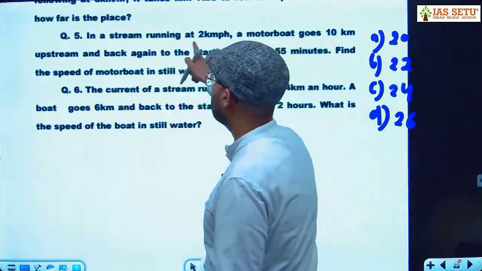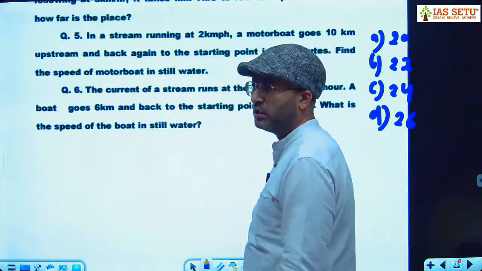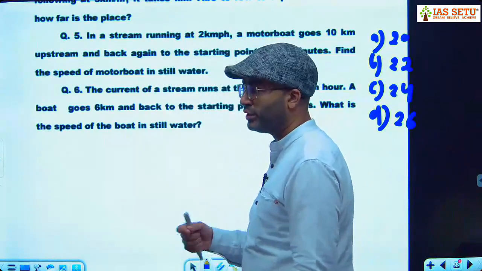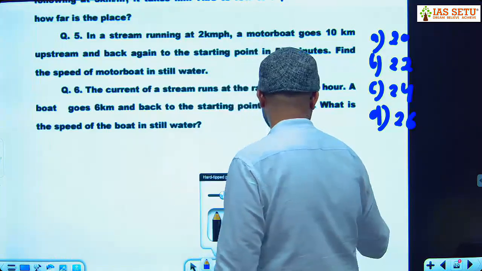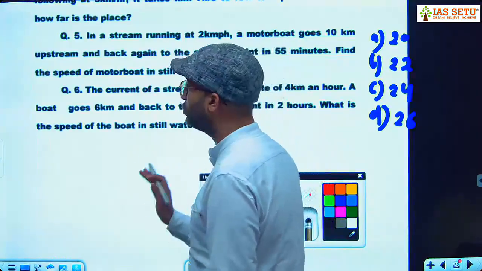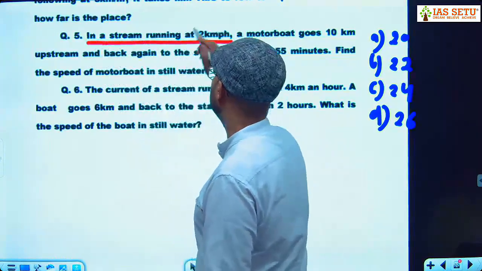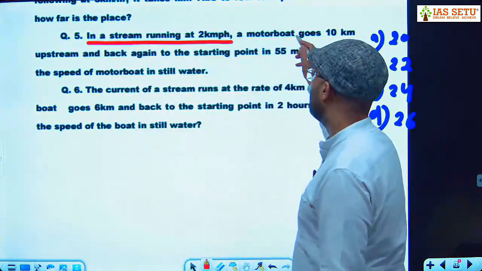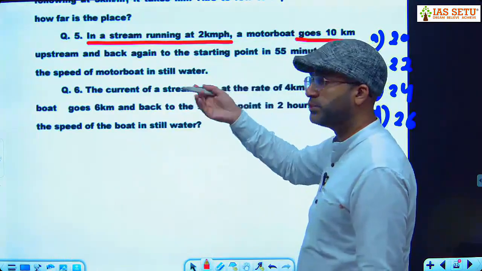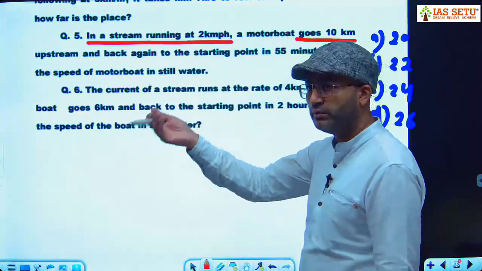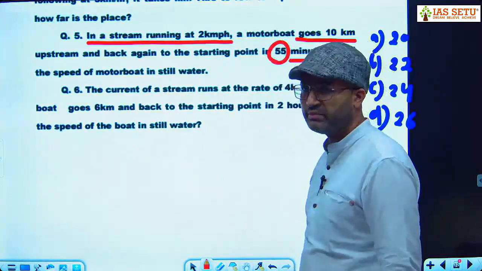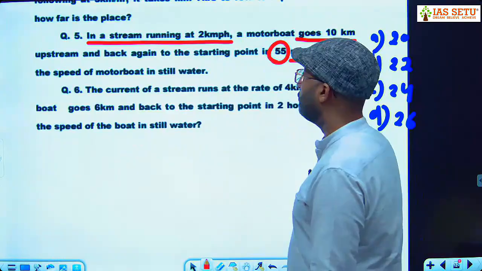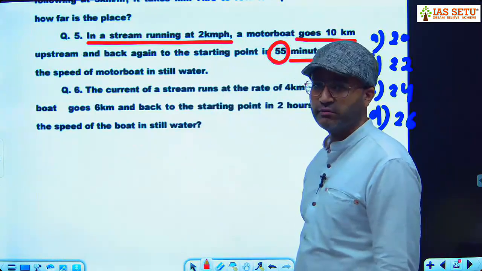In a stream running at 2 km per hour, if any student is facing problems understanding the question, you can carry a pen or pencil in your hand and try to break the question into parts. स्लो जाओ, क्वेश्चन दे क्या रहा है? स्ट्रीम की स्पीड 2 km per hour. A motor boat goes 10 km upstream and back. We have to go 10 km and we have to come back to the starting point in 55 minutes. Time is given. पूछ क्या रहा है? Find the speed of the motor boat in still water.